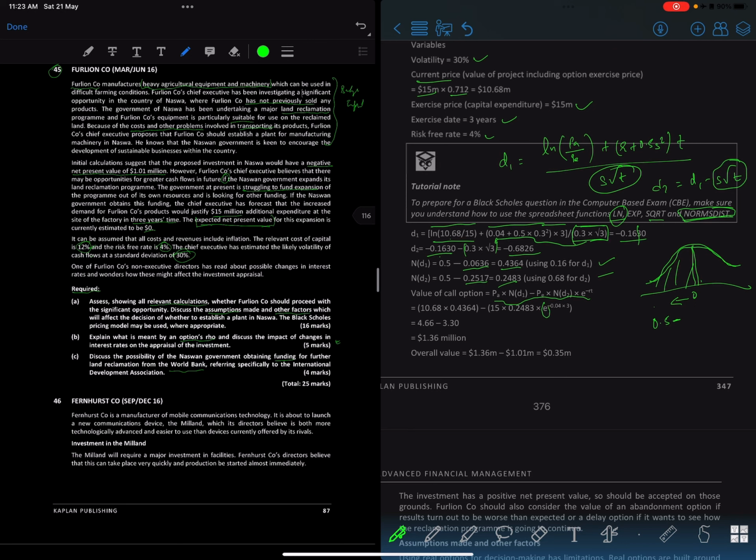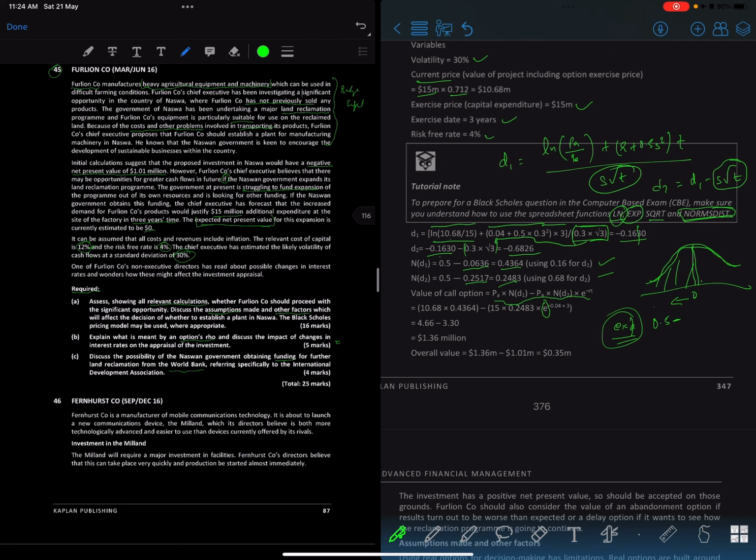But this e might be tricky, just use the EXP function, okay? Remember, it's not like Excel where you have everything, but these are the things that are there in the CBE platform. So the call option value, you just plug in the values, right?